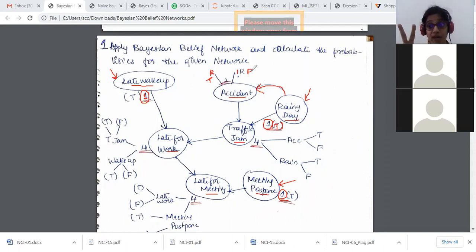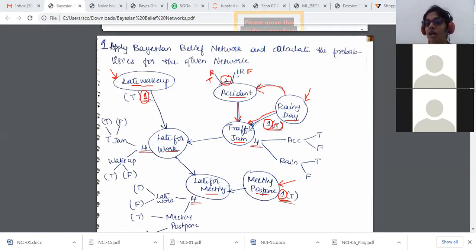If I have two parent nodes, for those two parent nodes I have to have 2 and 2 options, which is totally 4. This condition has 2 here, 1 true and 1 false. Let me consider the other example, the traffic jam here. The traffic jam has 2 parent nodes, one from accident and one from the rainy day. So the traffic jam is dependent on the accident as well as the rain, on these two conditions.